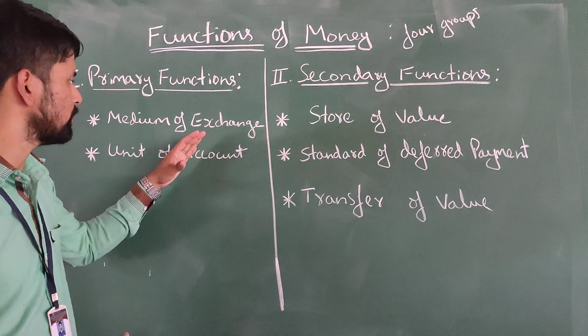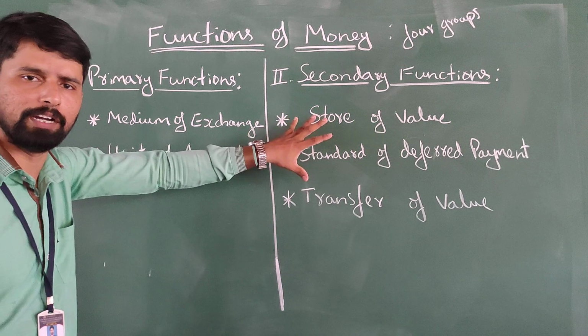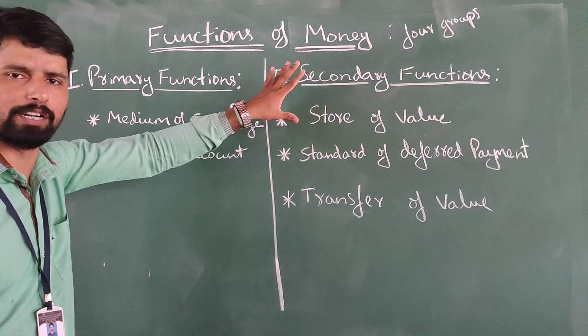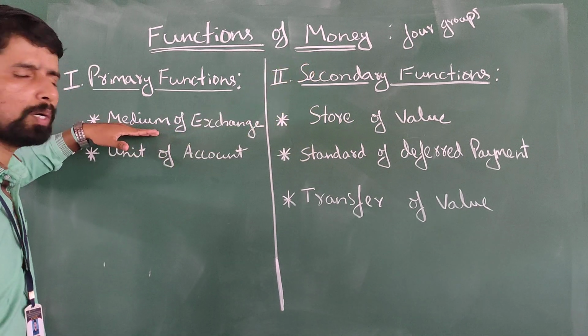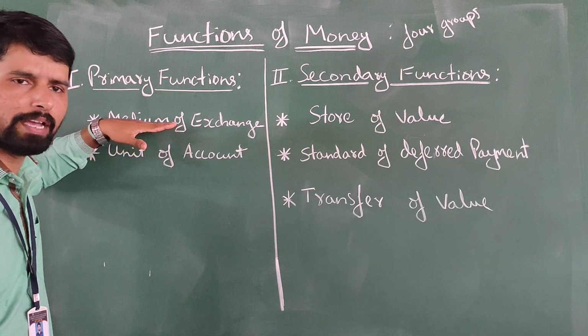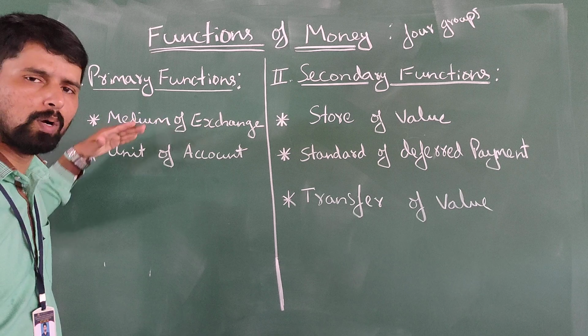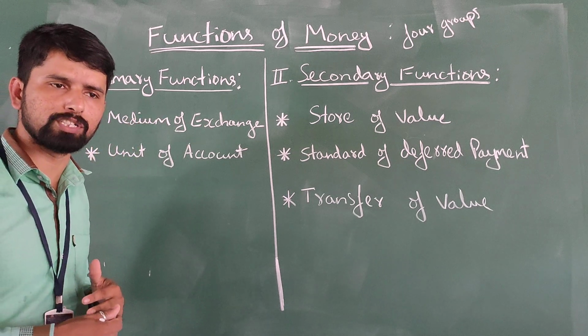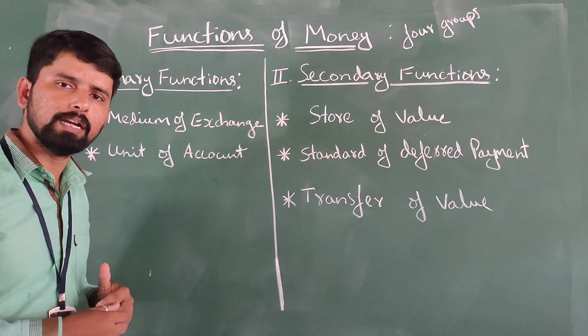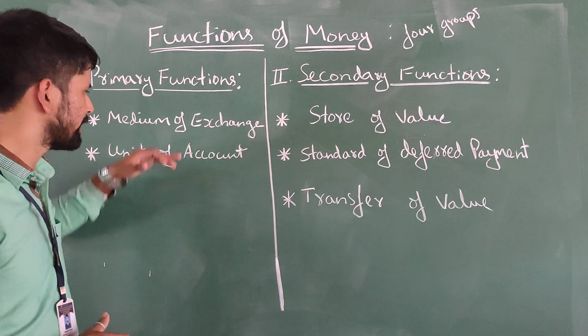The primary and secondary functions are all interrelated. Money acts as the medium of exchange with general acceptability, to solve the difficulties of the barter system, or the double coincidence problem.